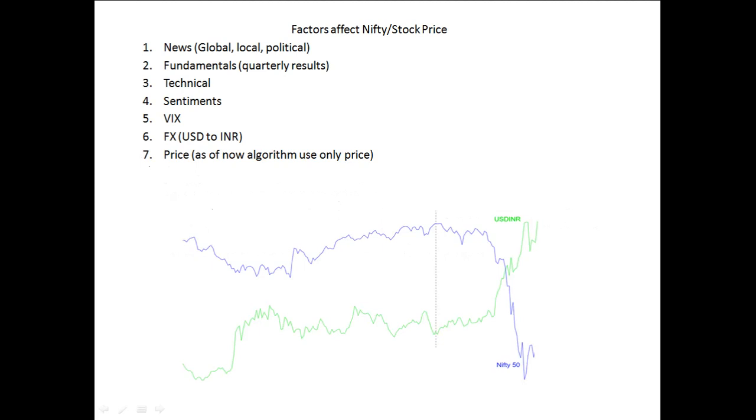As we discussed, there are different factors which affect stock price, and Nifty 50 is a combination of 50 stocks with different weightage. These are the main parameters which affect stock price. The most important one is news. It might be global, local, or any political or economic news, and the fundamentals of the particular company, like quarterly results, sales growth, profit changes, etc. And technical indicators.